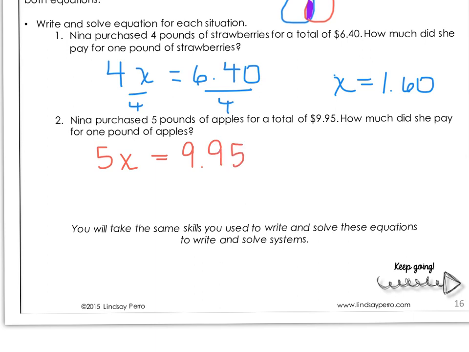How much did she pay for 1 pound of apples? So again, I'm going to divide both sides by 5 to find that 1 pound is $1.99. So there's nothing new here. This is everything that you have done before. So we're just going to build on to what you already know. Let's go to the next page.